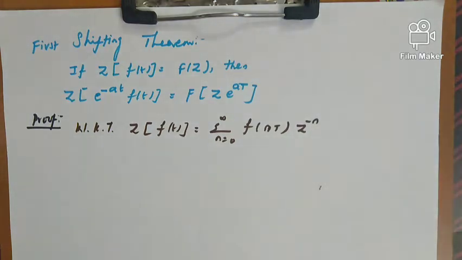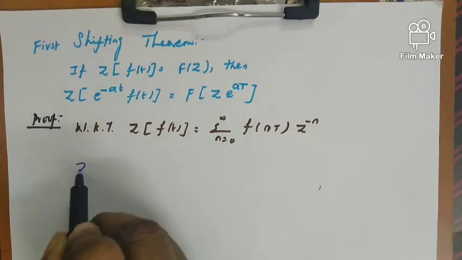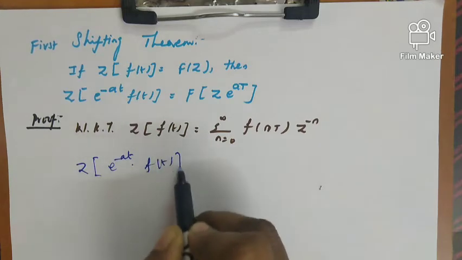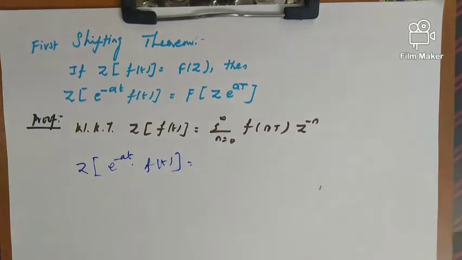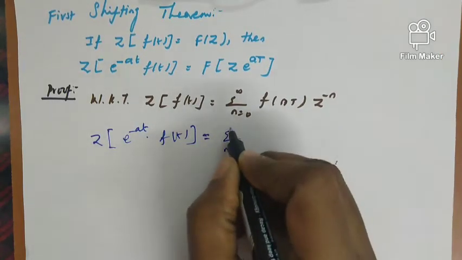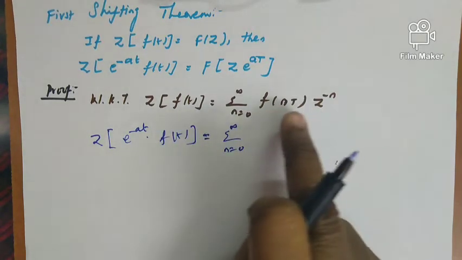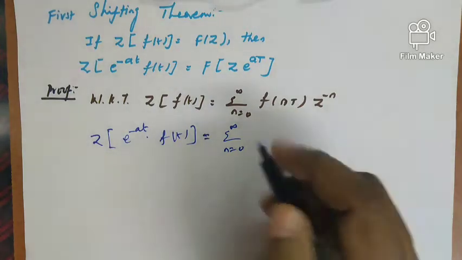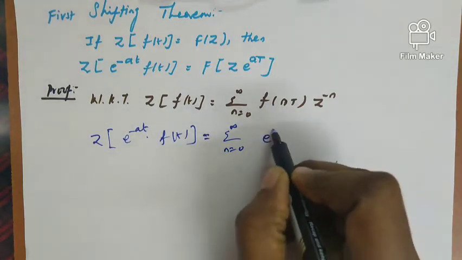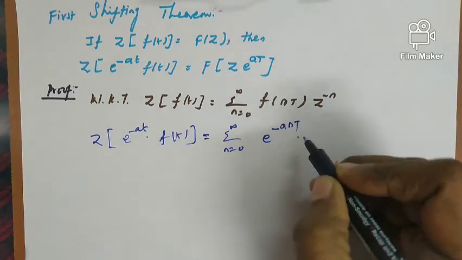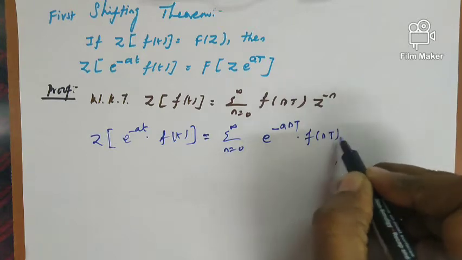Now, according to the shifting theorem, we take the left hand side, Z of e^(-at) into f(t), which equals the sum from n equal to 0 to infinity. In the place of t we have to replace nt. So here e^(-at) becomes e^(-a nt) into f(nt) z^(-n).